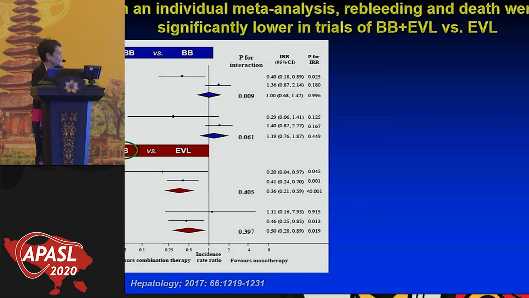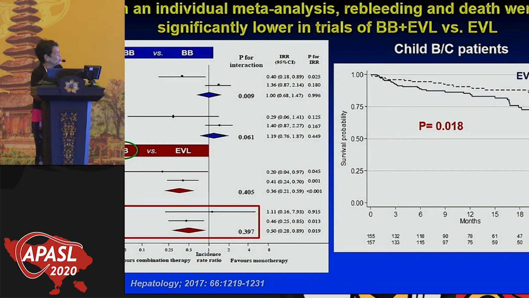This is pretty amazing. We're showing differences in mortality in Child B, and because we had the individual data, we could actually do a Kaplan-Meier curve, and this is what it looks like in Child B and C patients. If they are on combination therapy, survival is significantly better than if they're left on ligation alone.